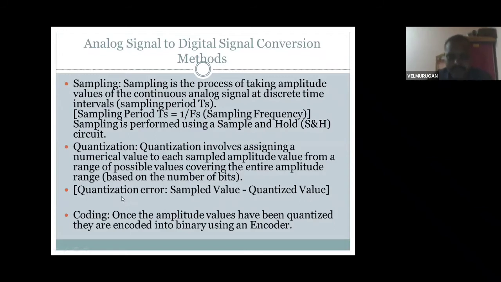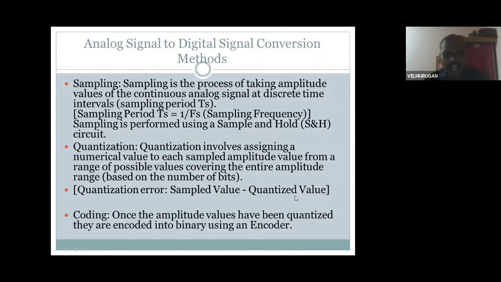Okay. Next, if in case an error comes, what will you do? In case it comes, that means quantization errors. These quantization errors are between sampled values and quantized values. Okay, sampled values and quantized values. You get a single bit, a sample and quantized value.